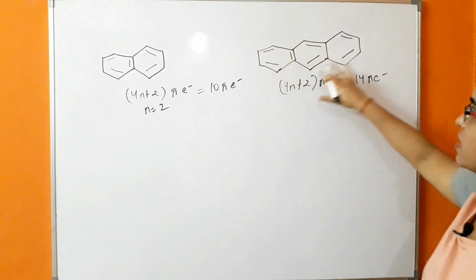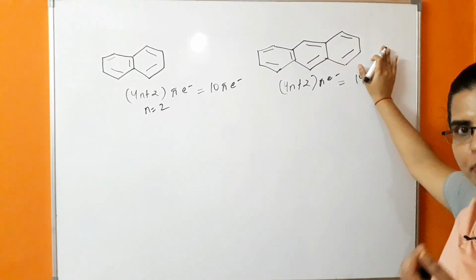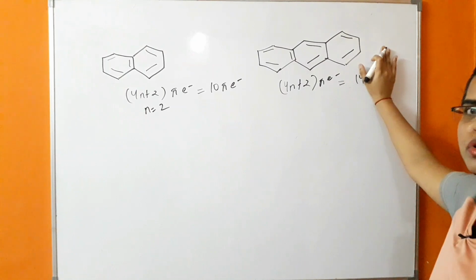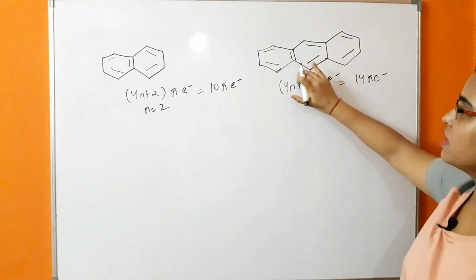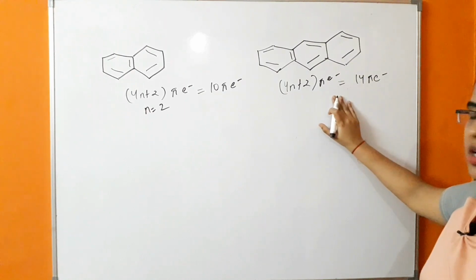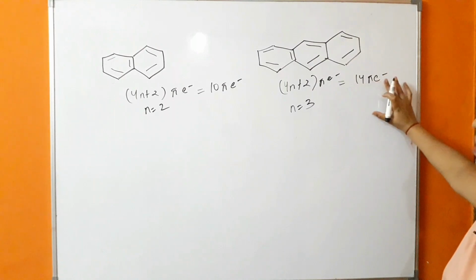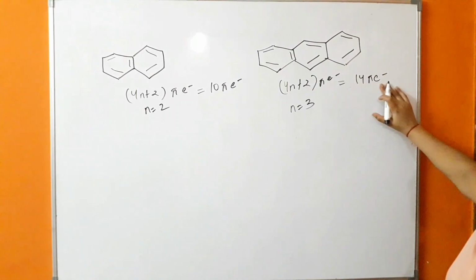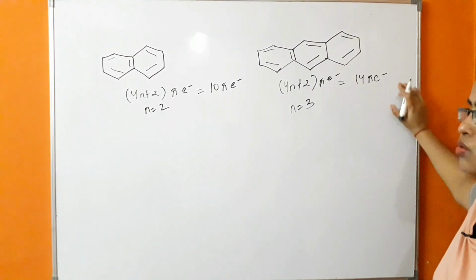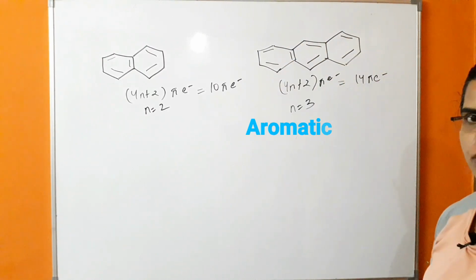In this case there are 7 pi bonds, and we know that each pi bond is formed by 2 pi electrons. So the total number of pi electrons present in this case is 14. So it is following this rule, because when the value of n is 3, the number of pi electrons coming is 14. So it is following aromaticity. So this is an aromatic hydrocarbon.